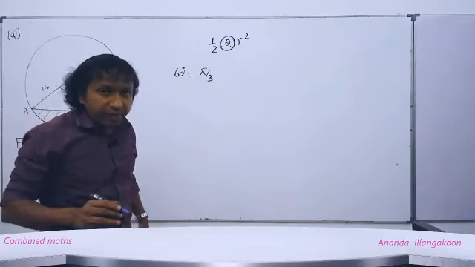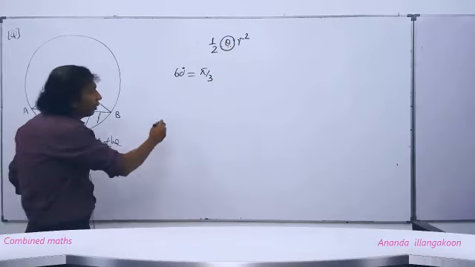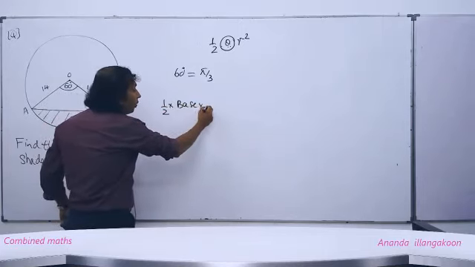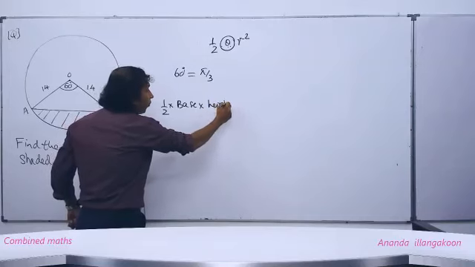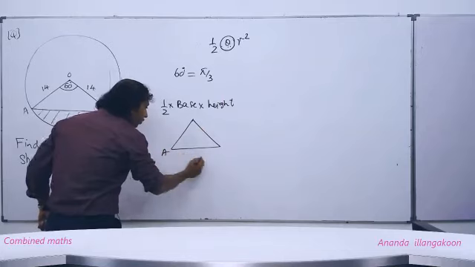Now we have to find the area of this AOB triangle. People, area of a triangle is what? Half into base into perpendicular height. This is the formula, no? If we draw a triangle like this, let this triangle be ABC.